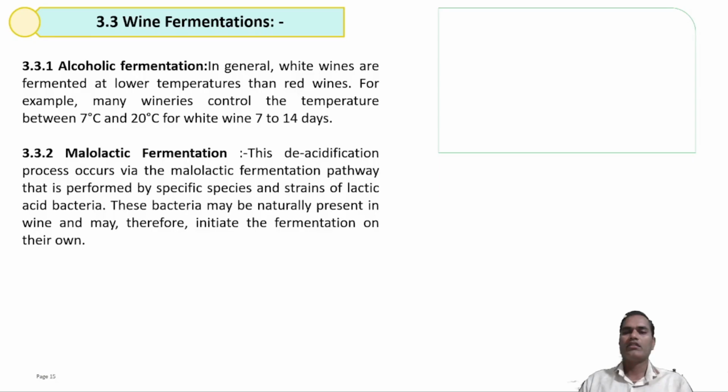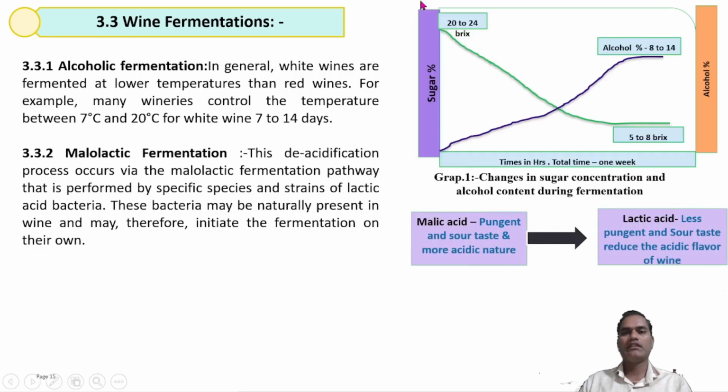packaging systems. In the wine fermentation process, first is the alcoholic fermentation process. You can see this graphical representation of the sugar percentage changes with respect to time, and the alcohol percentage increases with respect to the time of the fermentation process. White wine manufacturing requires 7 to 14 days.